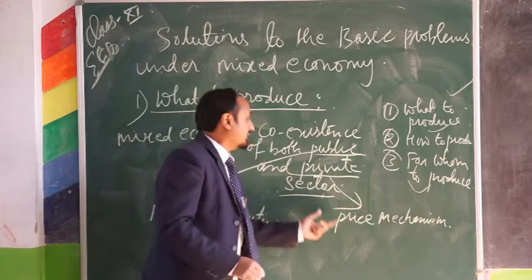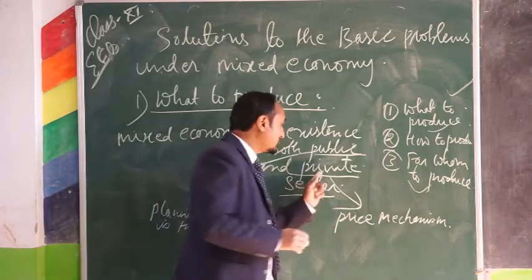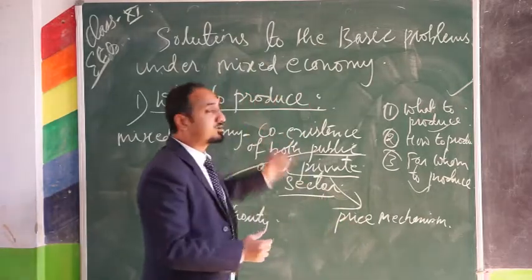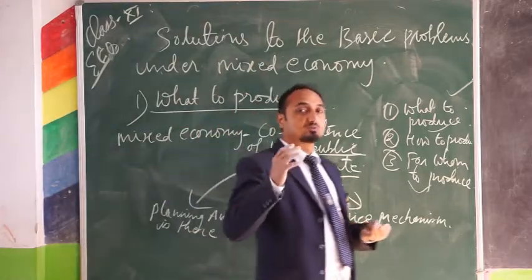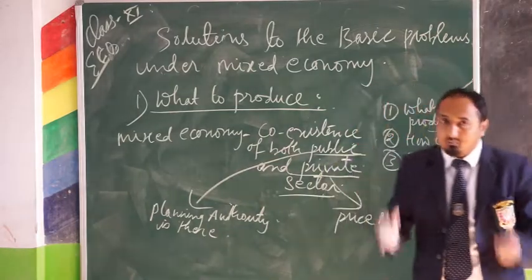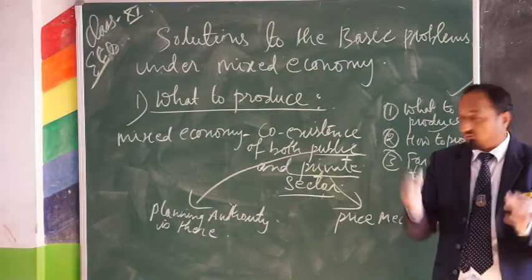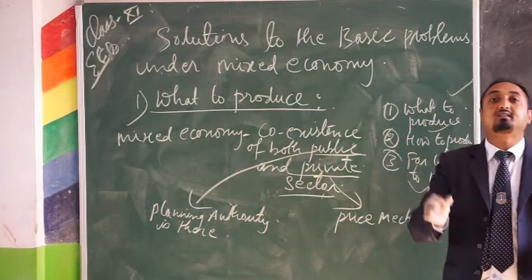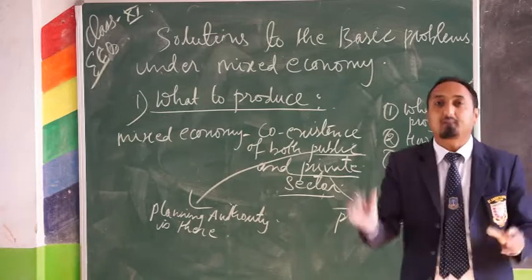In the private sector, how will they solve the problem of what to produce? The producers will produce those goods and services which are highly demanded in the market. At the same time, when they produce goods and services, they keep in mind that their profit margin should be maximum.